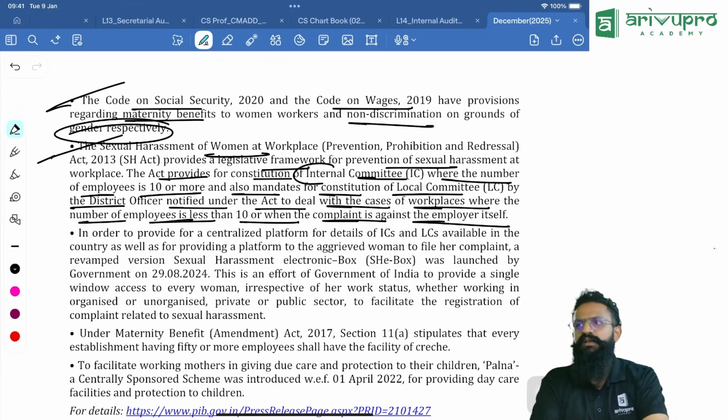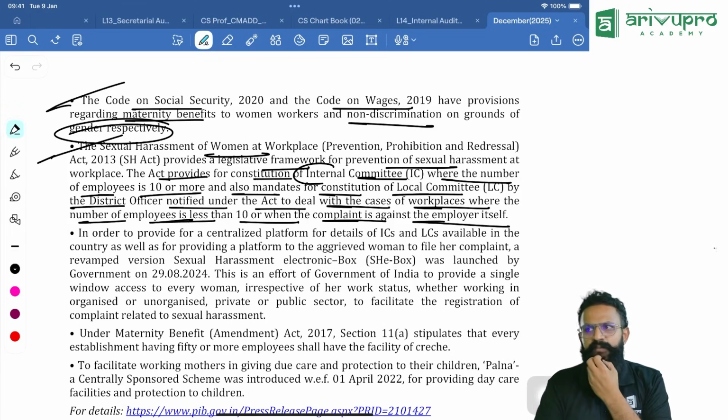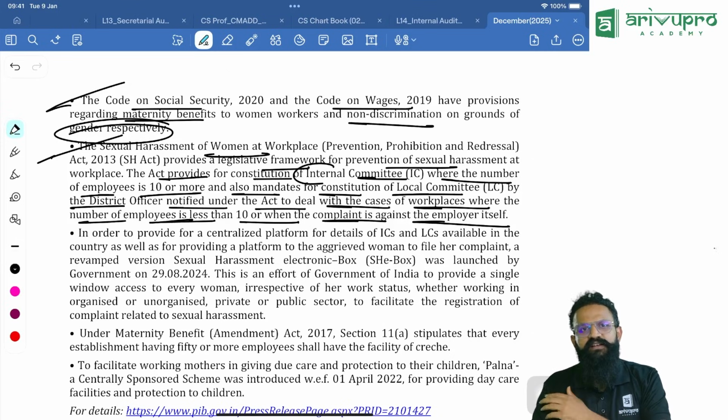Now, what is this, people? For a company having 10 or more employees, you should have something called an internal complaints committee, that internal committee. Now, what if less than 10? Then they are telling you, do one thing. In your district, there has to be one committee. That is only called the local committee. Yeah, the district officer will lead it, local committee.